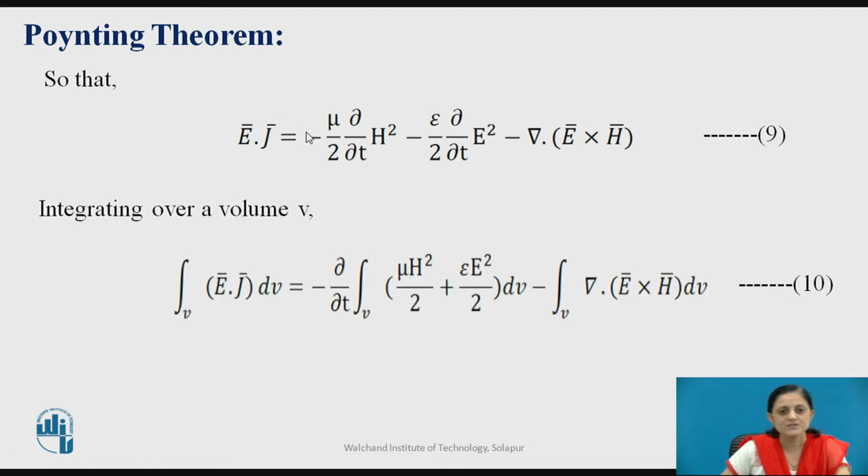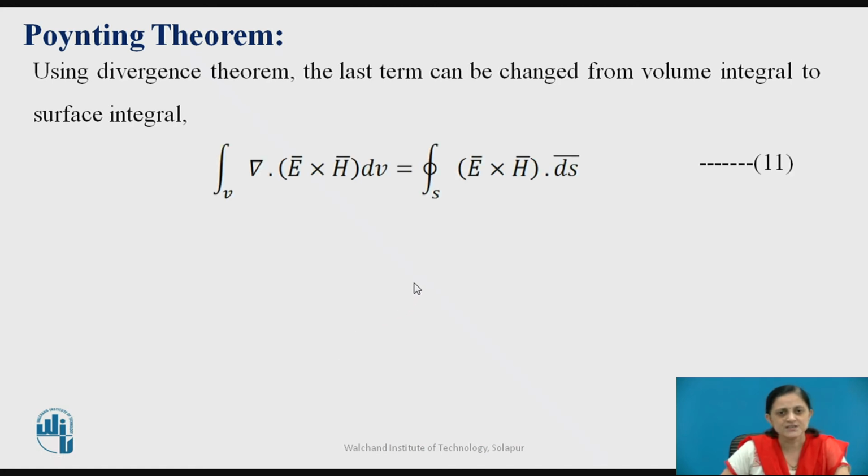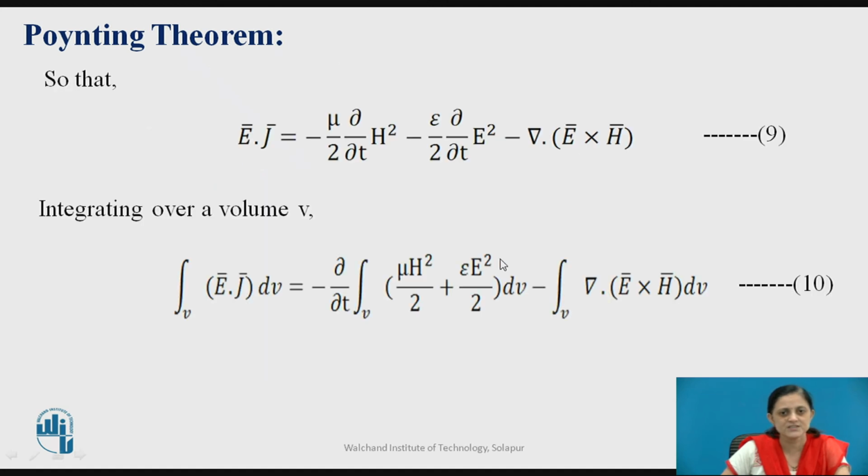So integrate this whole equation over the volume V. So you are getting integration of this whole equation number 9 with respect to volume, therefore V is written here. Using the divergence theorem, the last term can be changed from volume integration to surface integration. The divergence theorem says that the integration of any vector with respect to volume can be equated to the surface integration. So replace this volume integration by surface integration, whereas these two terms remain the same.